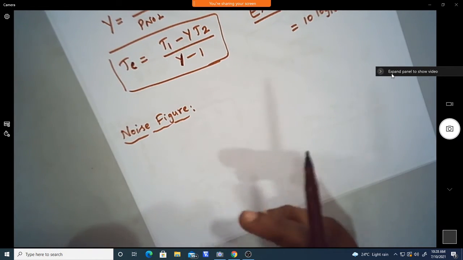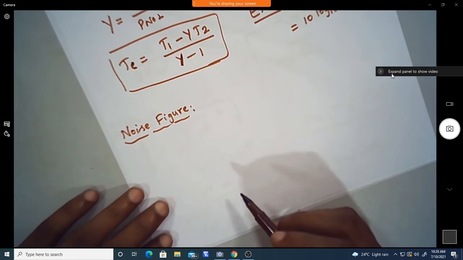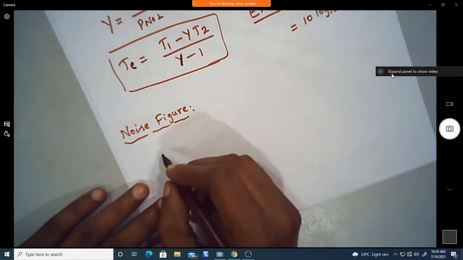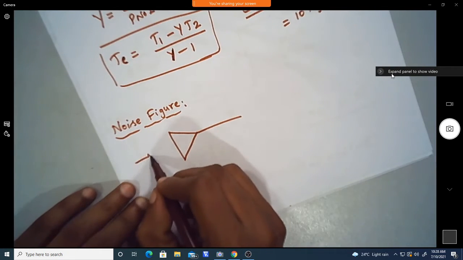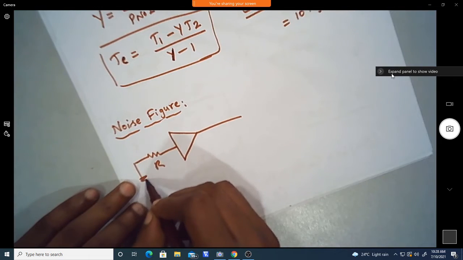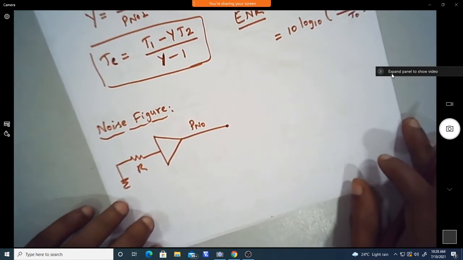Okay, so if you take the standard room temperature, we can define the noise figure like this. If I take the amplifier and we have the resistor here, and we have the output noise power.